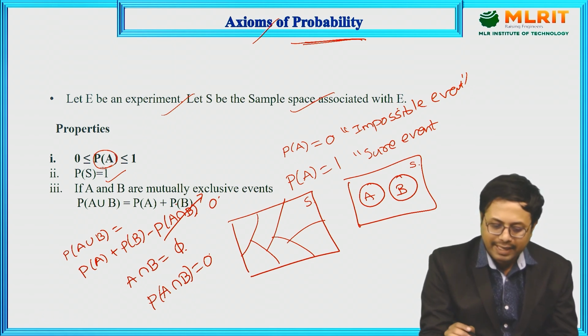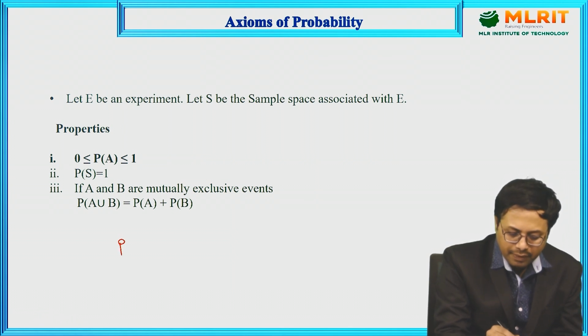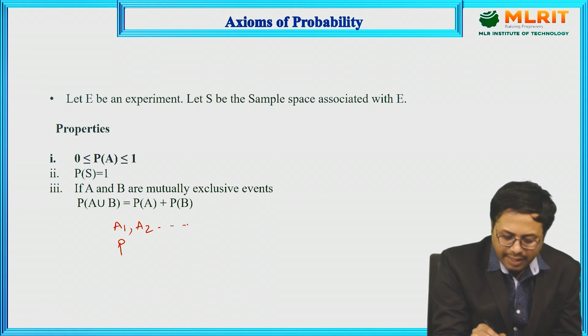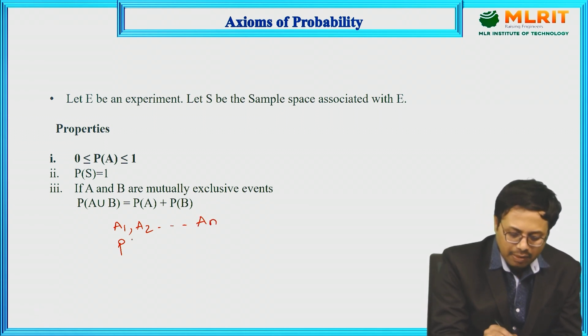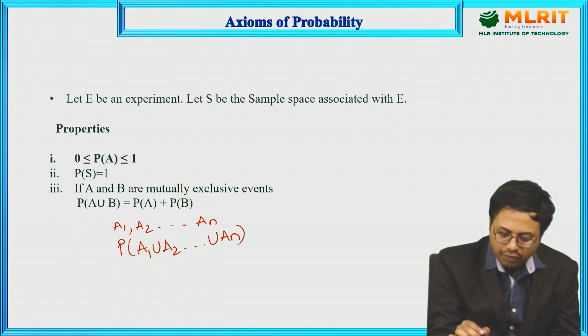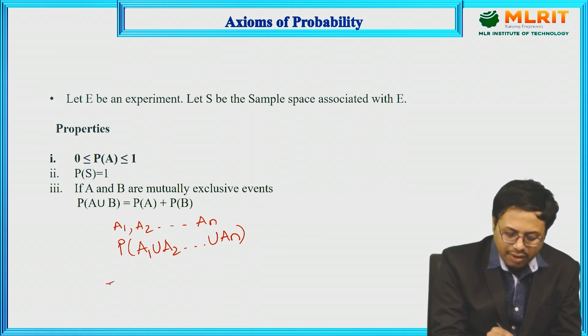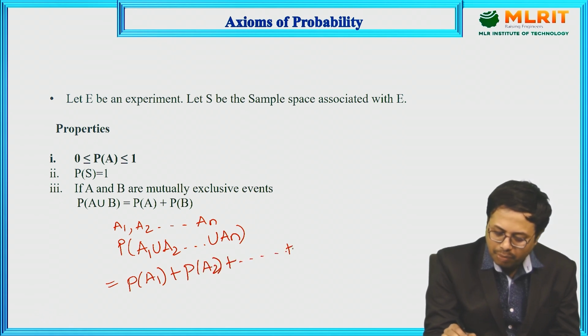If you take the case of A1, A2, and so on up to AN as mutually exclusive events, then P of A1 union A2, and so on up to union AN, is equal to P of A1 plus P of A2 plus and so on up to P of AN.